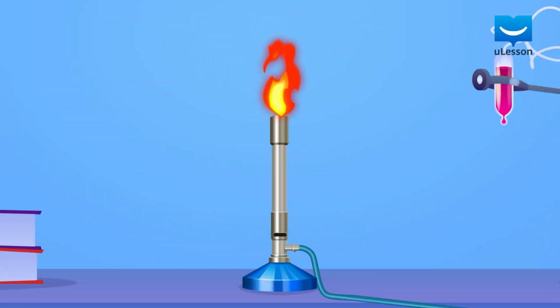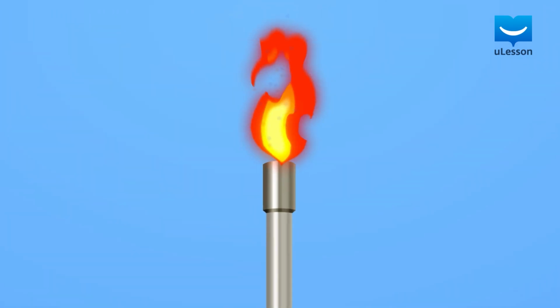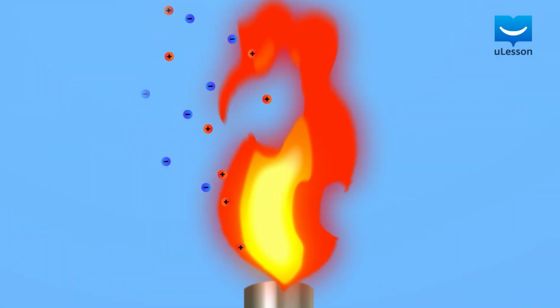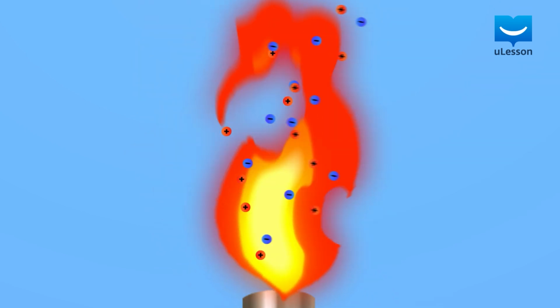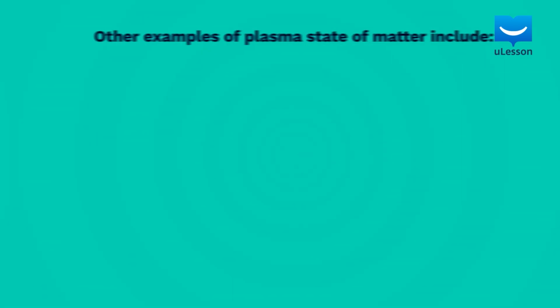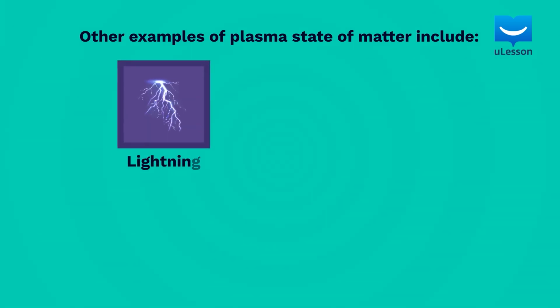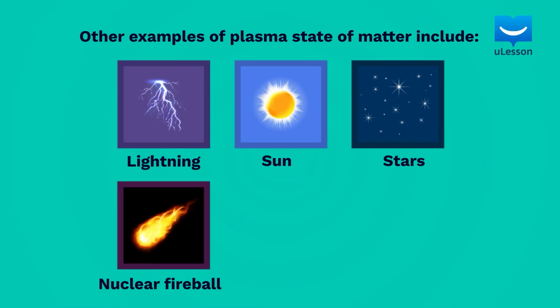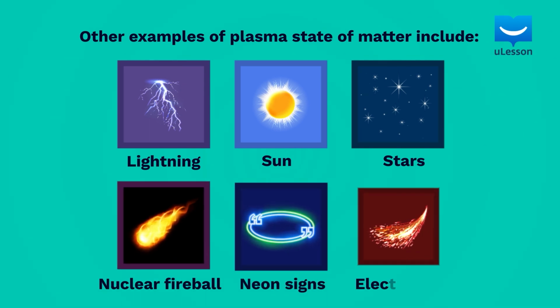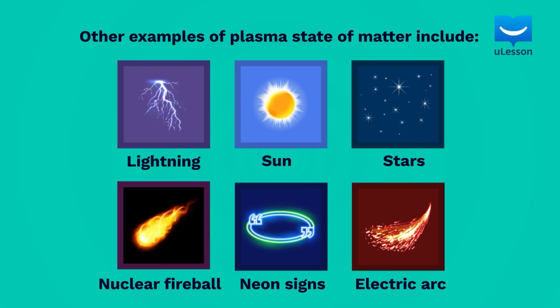Now, a very hot flame that has ionized gaseous particles with substantial density can be considered as plasma. Other examples of the plasma state of matter include lightning, sun, stars, nuclear fireballs, neon signs, and electric arcs.